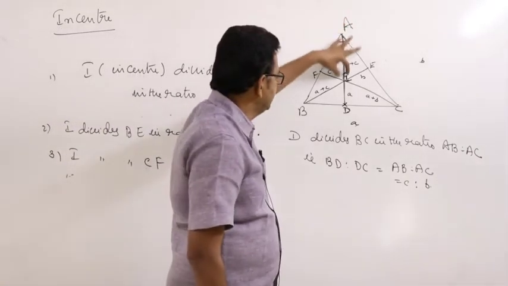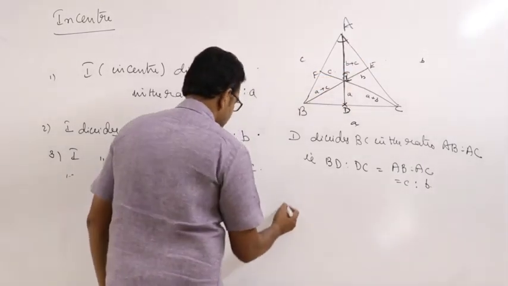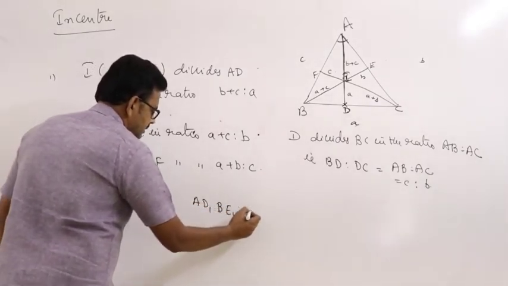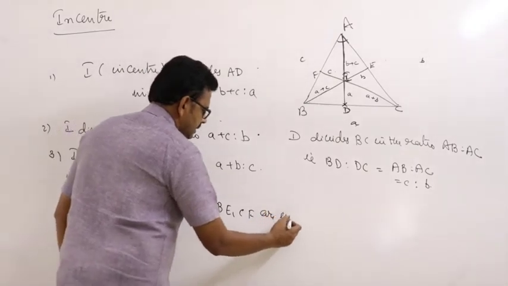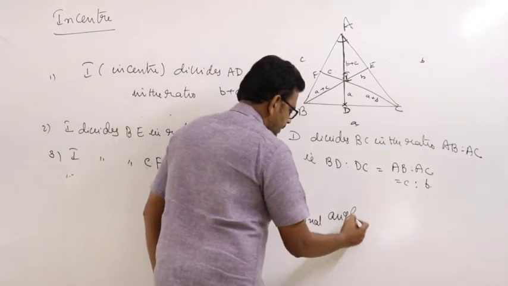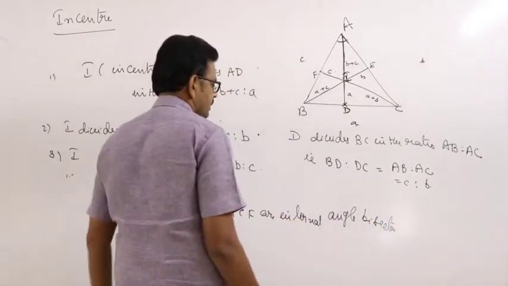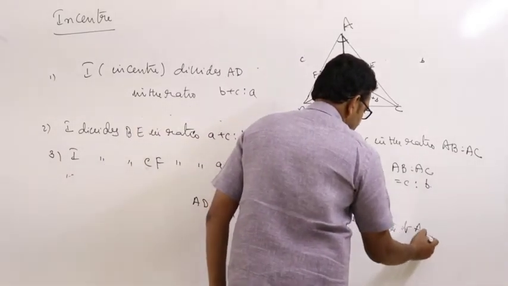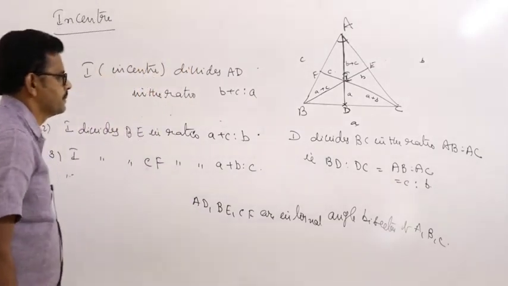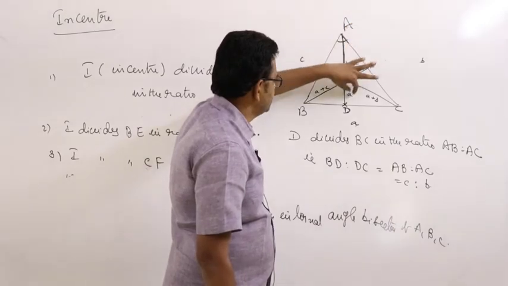AD, BE, CF are the internal angle bisectors of A, B, C. Now I divides AD in the ratio B plus C is to A. What is A?